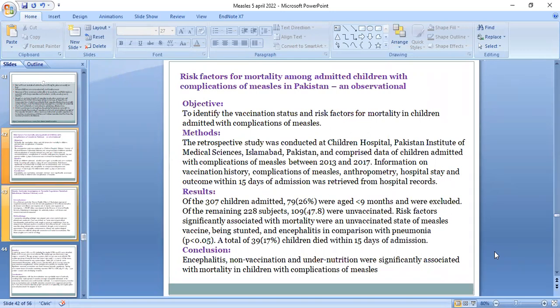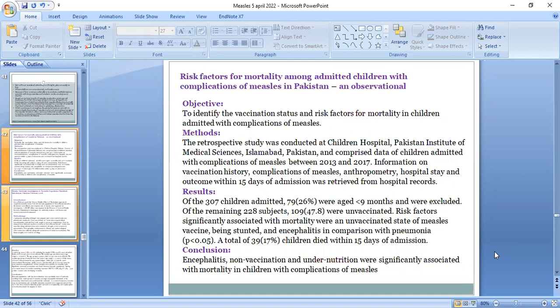The methodology. The retrospective study was conducted at Children's Hospital, Pakistan Institute of Medical Sciences, Islamabad, Pakistan, and comprised data of children admitted with complication of measles between the years 2013 and 17. Information of vaccination history, complication of measles, anthropometry, hospital stay, and outcome within 15 days of admission were retrieved